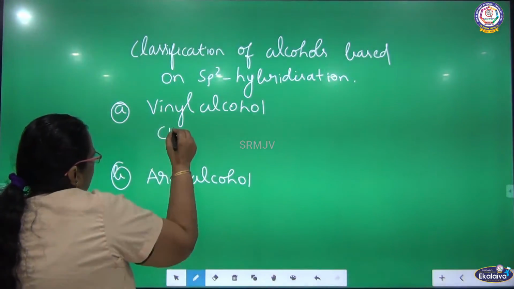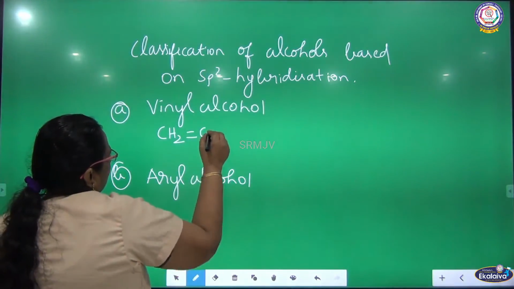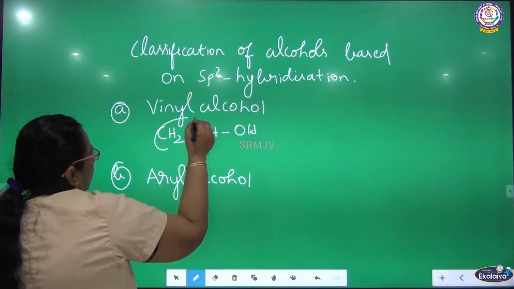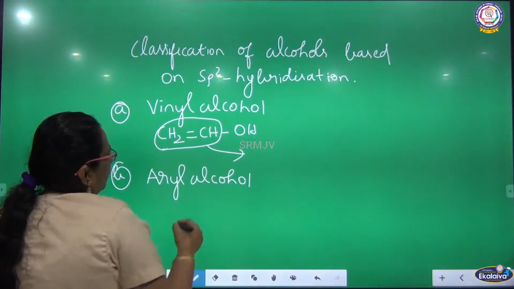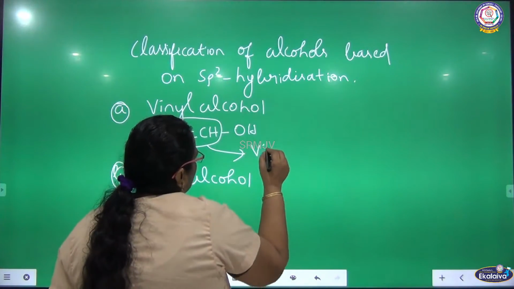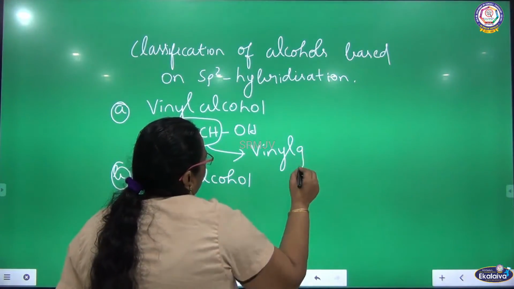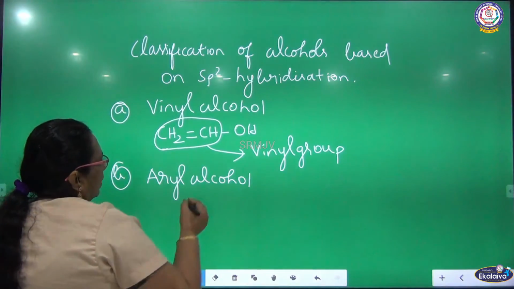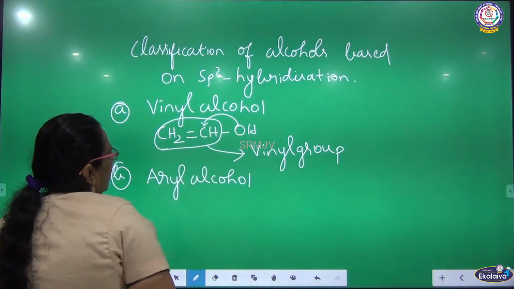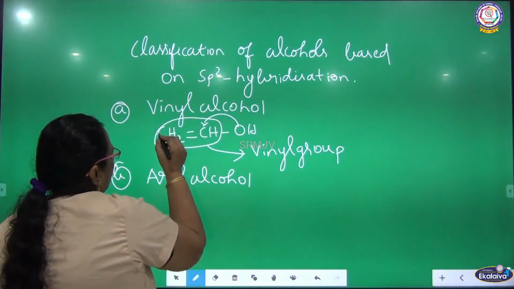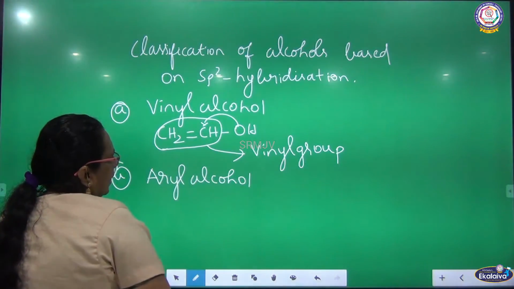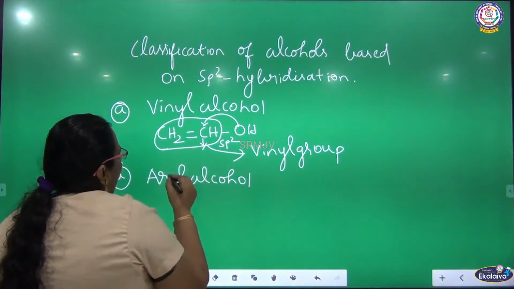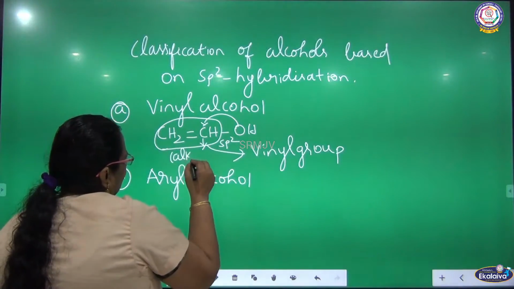What is the structure? CH2 double bond CH single bond OH. Here OH is attached to the vinyl group. This group we can call the vinyl group. See the hybridization. OH is attached to the carbon, and this carbon has a carbon-carbon double bond. So, what is the hybridization of this carbon? sp2. Actually, it is an alkene.